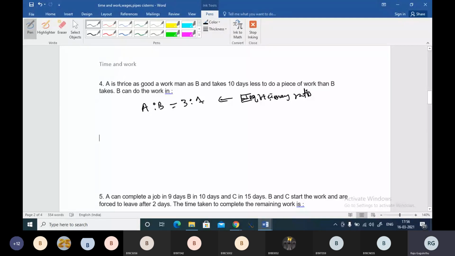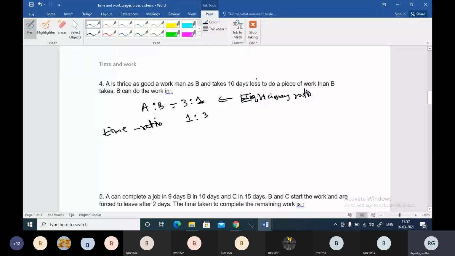Now, the time ratio will be the reverse of this one. Time ratio will be 1:3, because efficiency and time are in inverse relationship. If B completes 1 unit of work in, let's say, 10 minutes, in those 10 minutes A completes 3 units of work. Just understand like this: efficiency ratio is 3 to 1, and the inverse of that will be the time ratio.